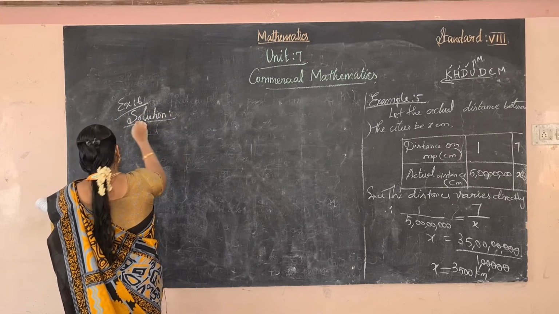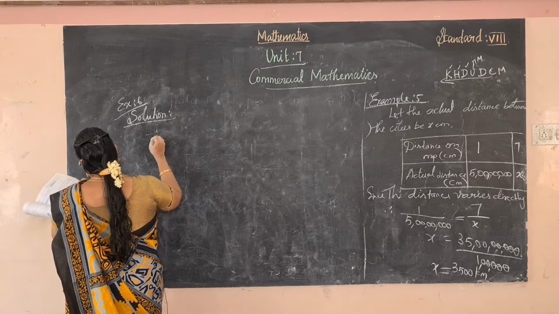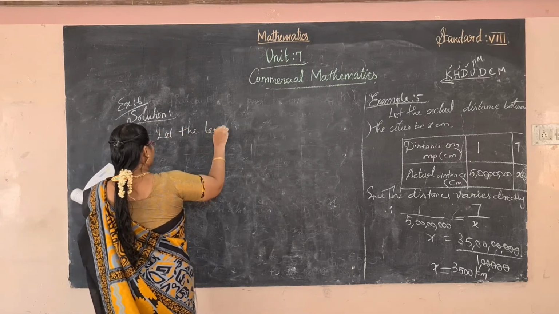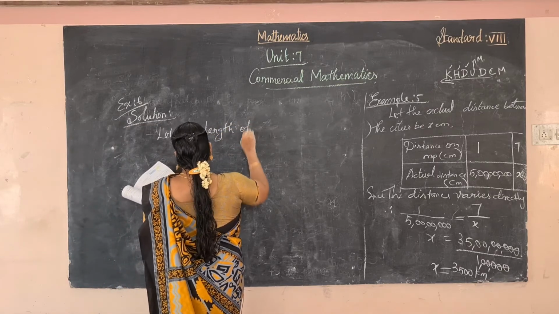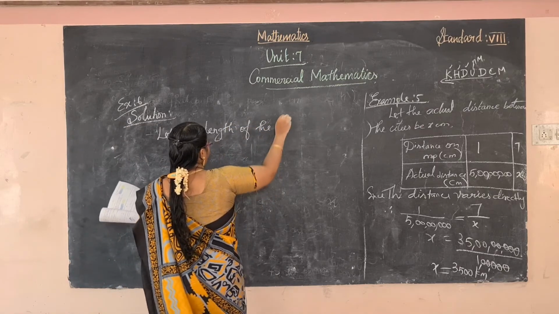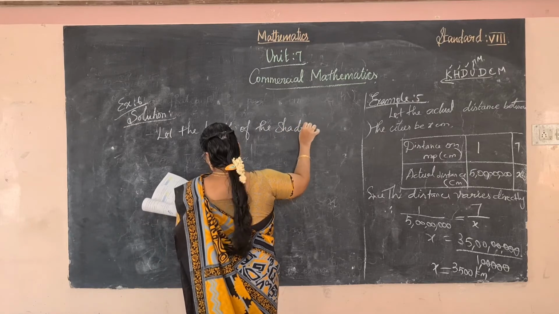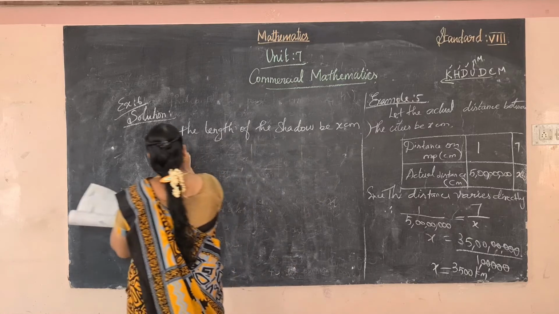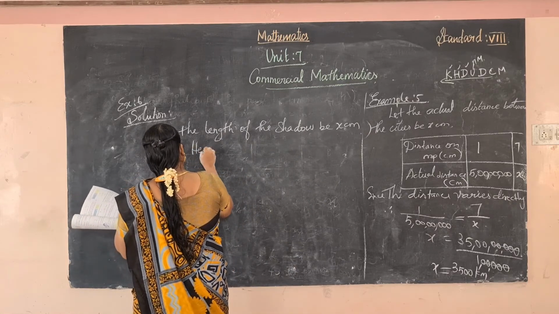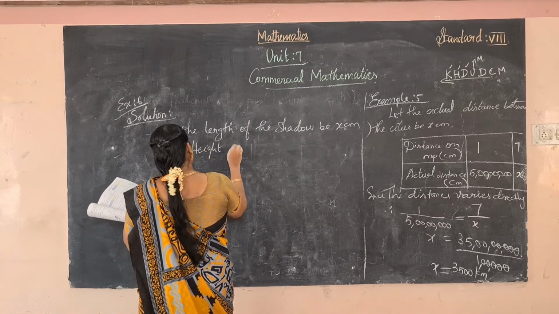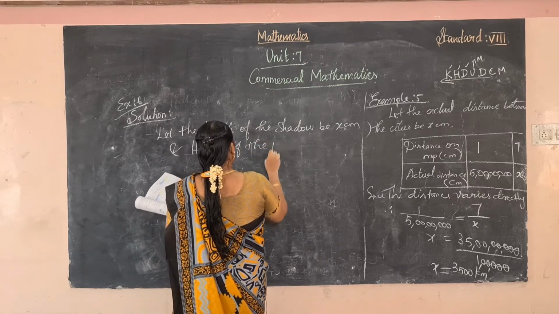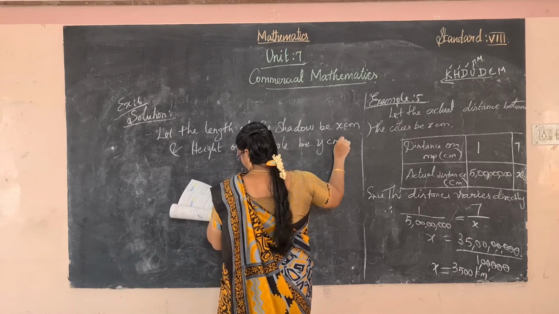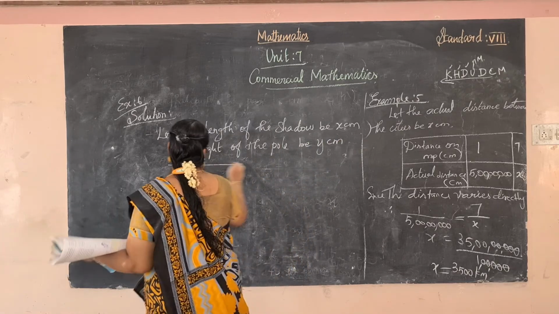Let the length of the shadow be x centimeter and height of the pole be y centimeter. Okay, now draw the table.